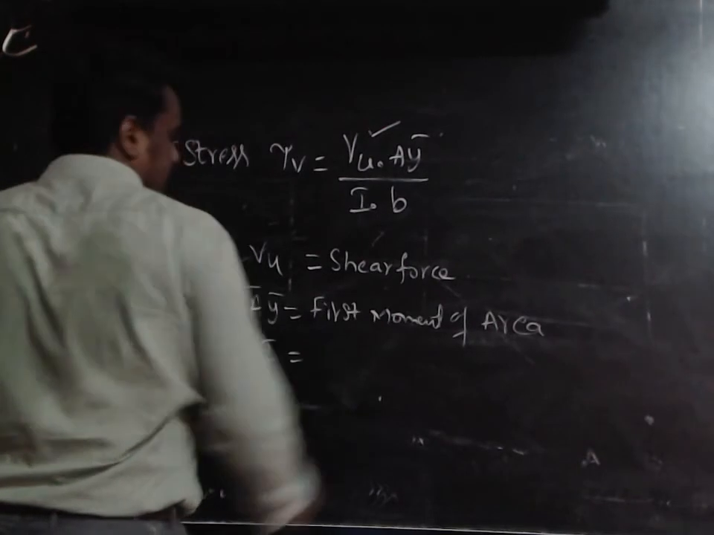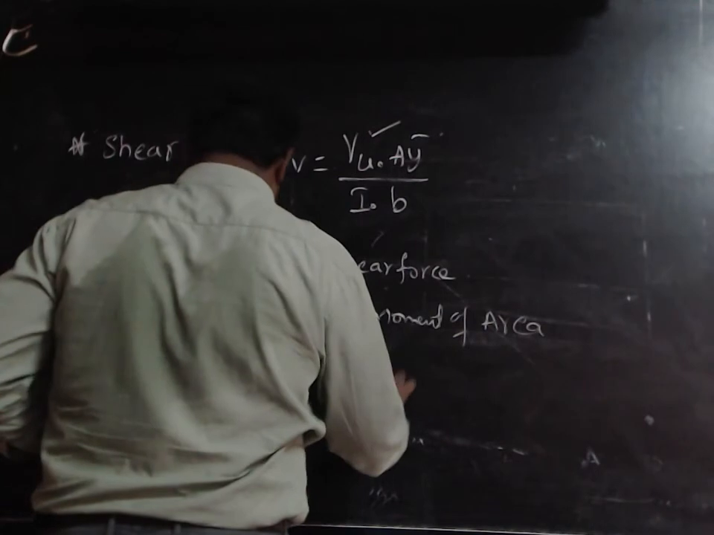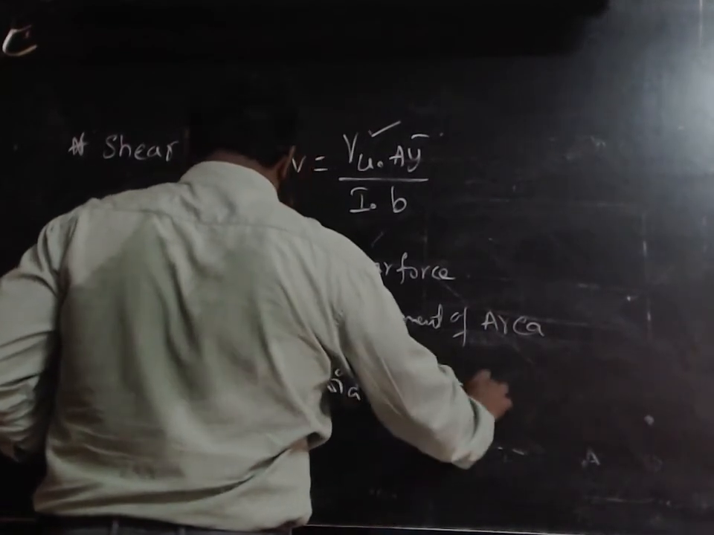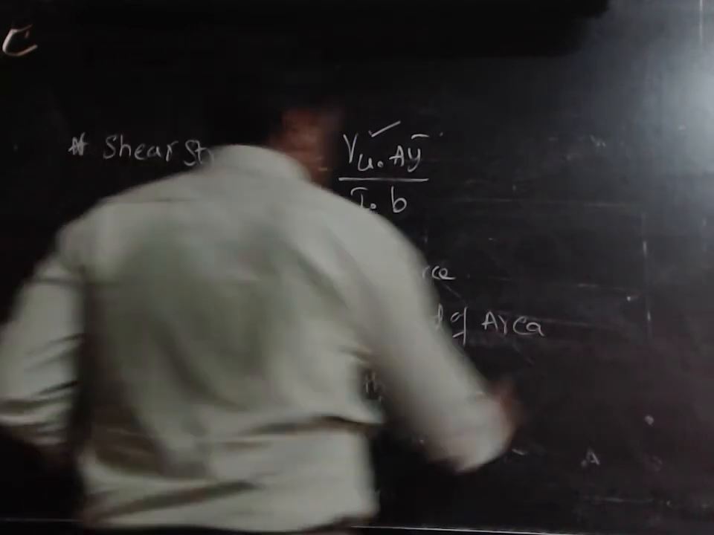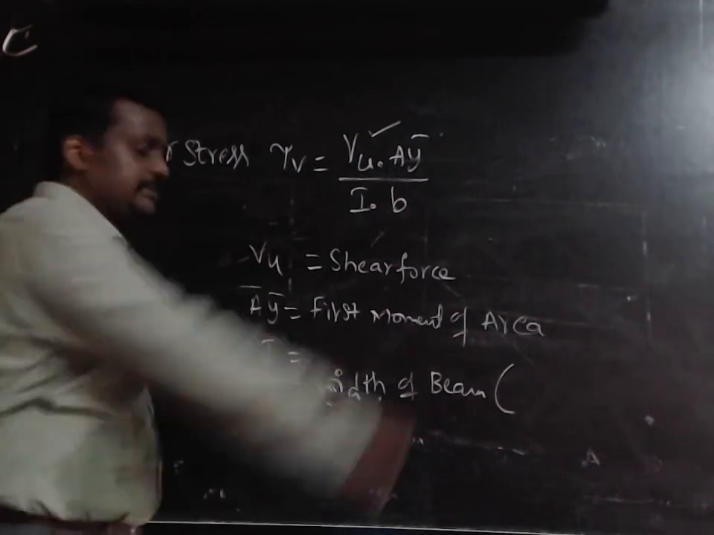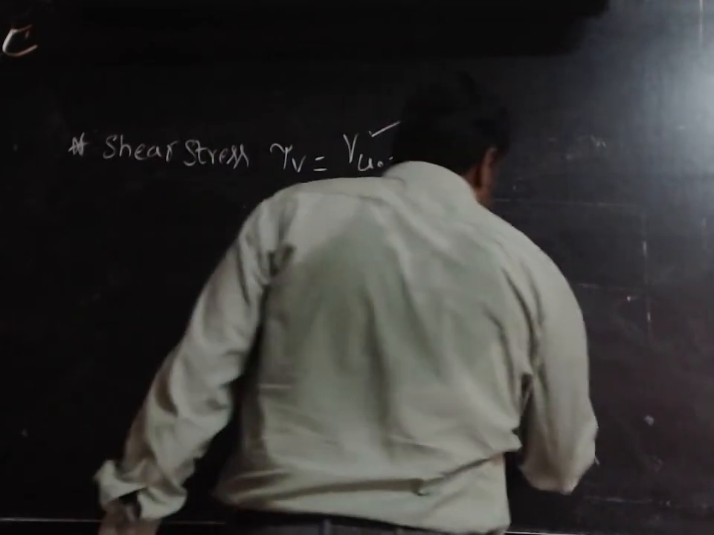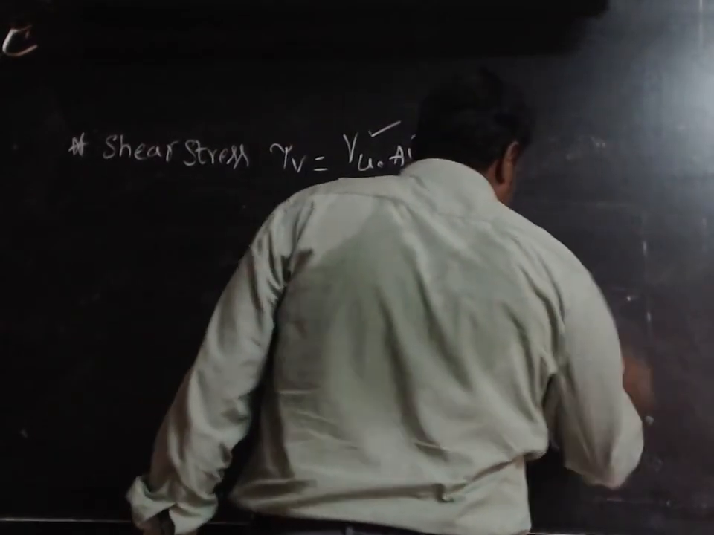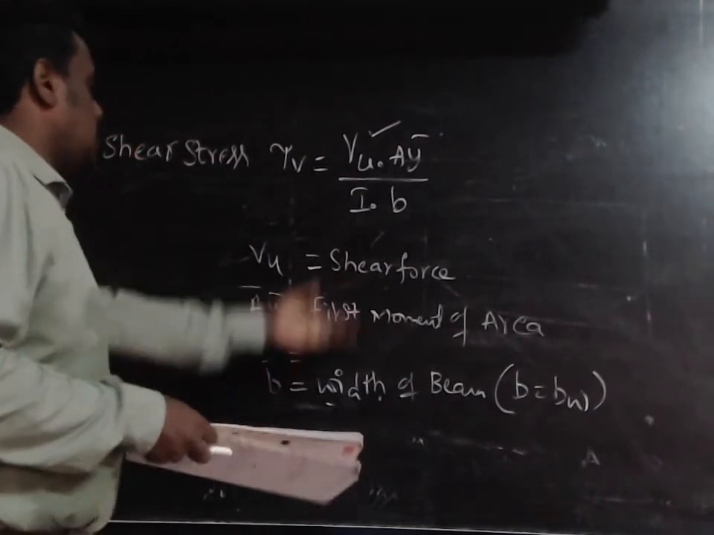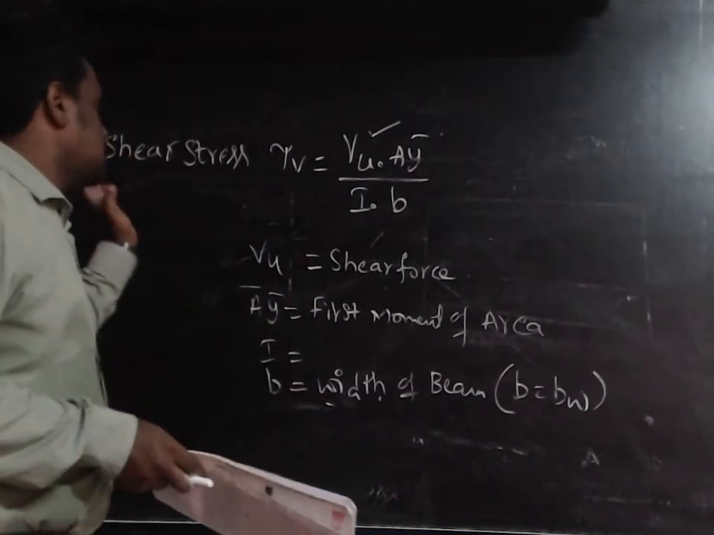And I is the moment of inertia, that we know, and b is the width of the section, or width of the beam. Okay, if it is a rectangular section, we can take it as the width of the beam and width of the section. But if it is a T section or I section, then b is equal to bw, that is the width of the web section. So these are the parameters which are required to calculate the shear stress.